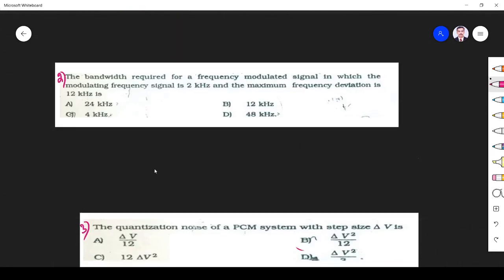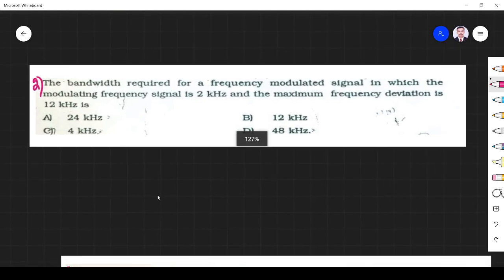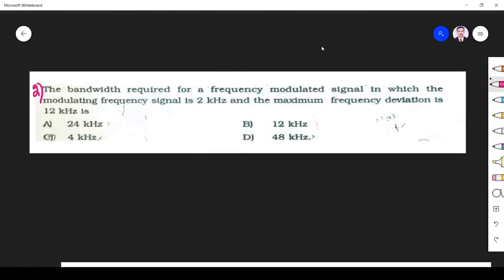Next question. What is the bandwidth required for a frequency modulated signal? It is an FM signal in which the modulating frequency fm is 2 kilohertz and the maximum frequency deviation del F is 12 kilohertz.